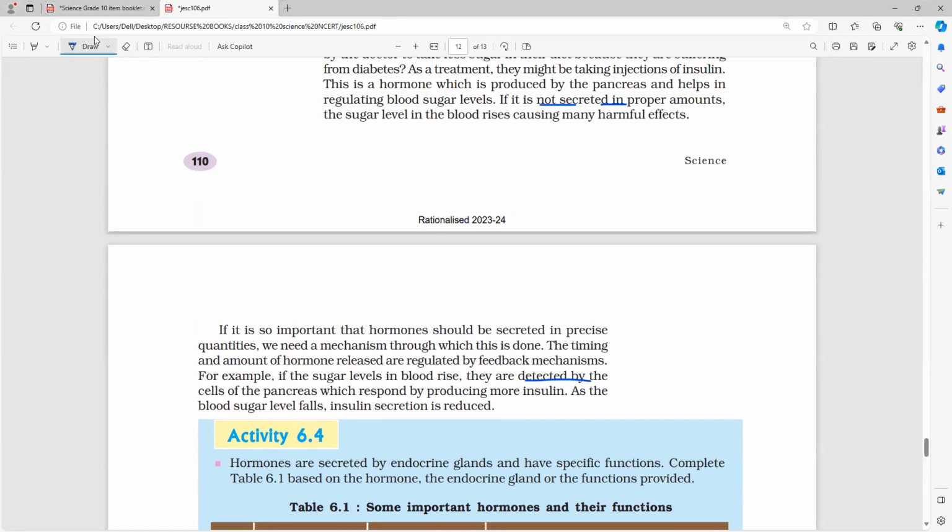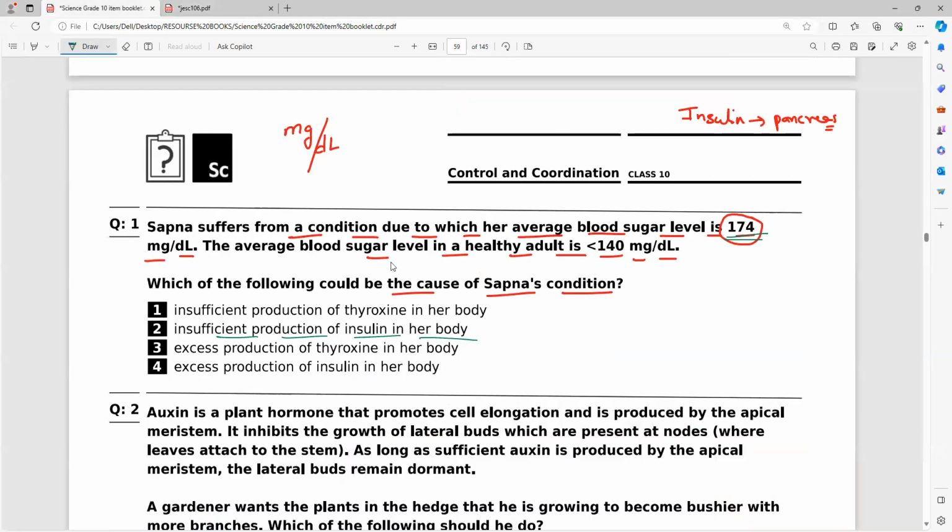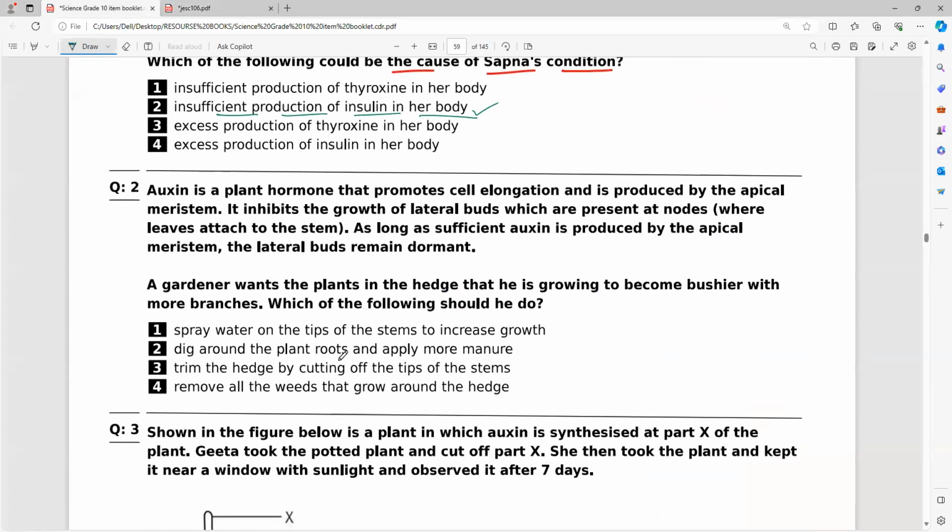If it is not secreted in proper amounts, the sugar level in the blood rises, causing many harmful effects. So remember it is insufficient production of insulin by the pancreas. Clear, Mr. Arun? Arul is saying the fourth option, not excess production, less production. Okay, Arul.